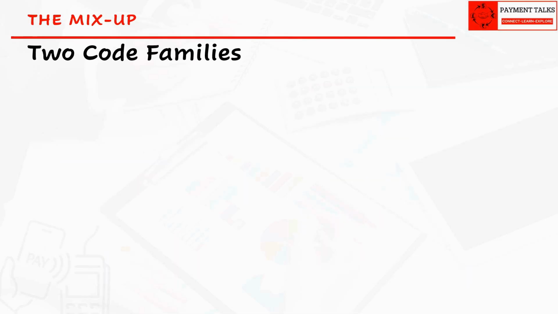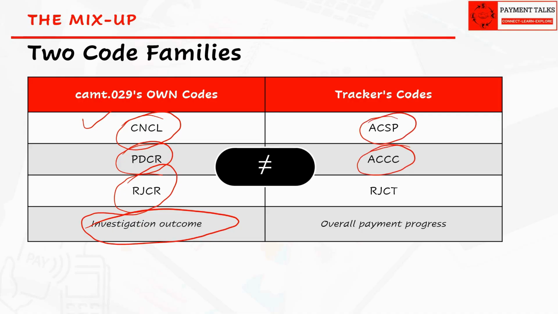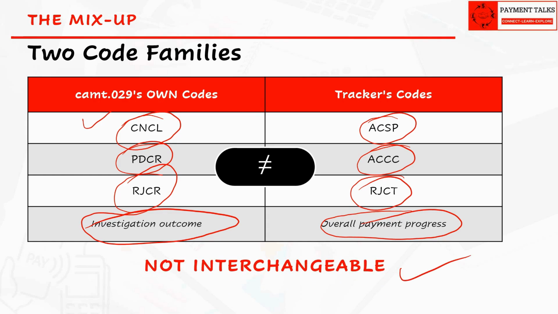One last thing before we wrap up, because this mix up catches almost everyone the first time. CAMT 29 has its own codes: CNCL, PDCR, and RJCR, describing the outcome of a cancellation investigation. The GPI tracker has a completely separate set of codes: ACSP, ACCC, and RJCT, describing overall payment progress. They look conceptually parallel, but they are not interchangeable. Keep them in separate boxes in your head.